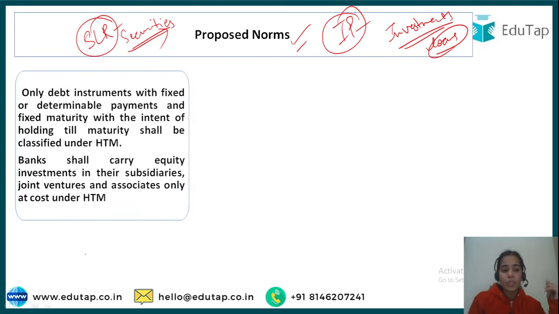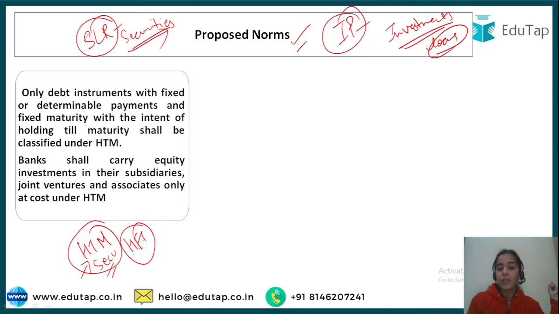So before, what was there? The HTM, where some securities and instruments have to be kept till maturity. Then there was HFT, held for trading, simply for trading: whenever the prices go up and the profit is more, they will sell it, and they will not keep it till maturity. Then there was the AFS, available for sale, which is residuary: whatever is not coming in the HTM or the HFT came in the AFS. This was the criteria before the discussion paper.